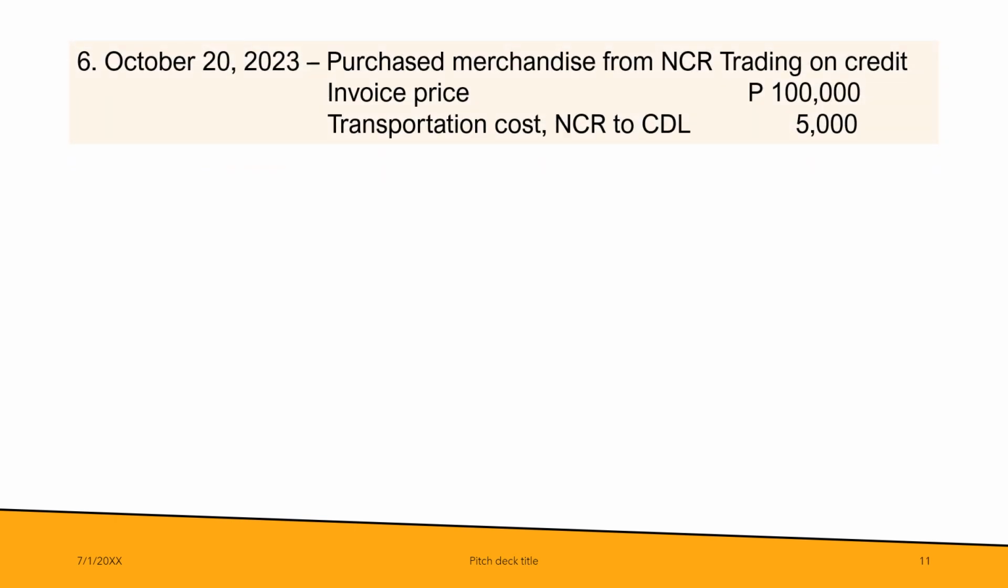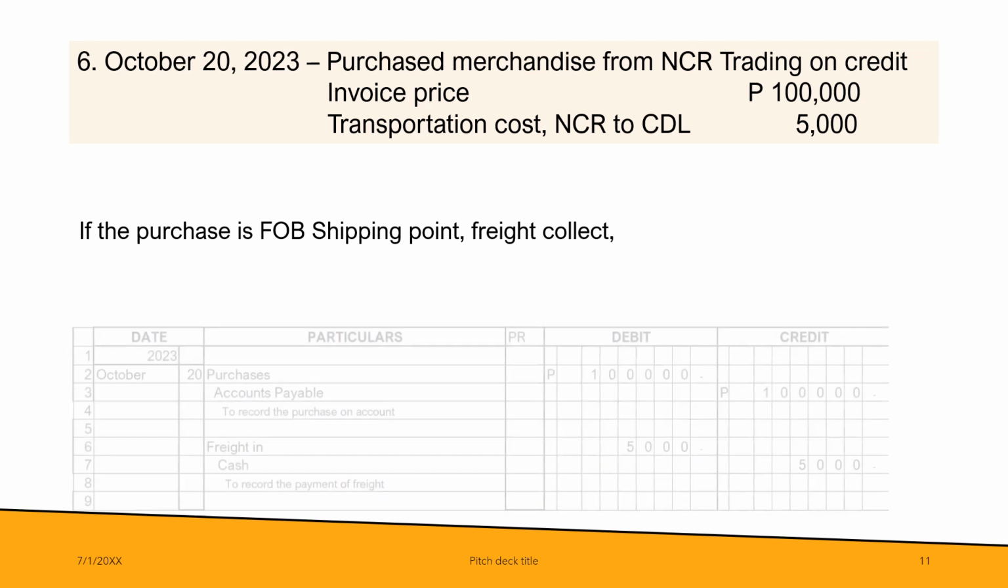Okay. October 20, 2023, purchase merchandise from NCR Trading on credit. The invoice price is 100,000 and the transportation cost from NCR to CDL is 5,000. Assuming that the shipping term is FOB shipping point, freight collect. So in here, FOB shipping point means that the buyer should shoulder the transportation cost, and freight collect means it's the buyer who pays the shipper. Okay, so what will be our journal entry?